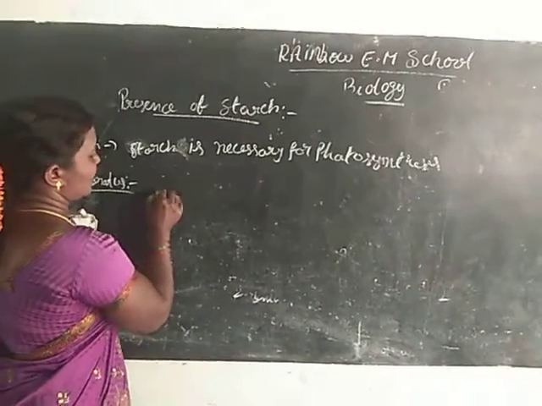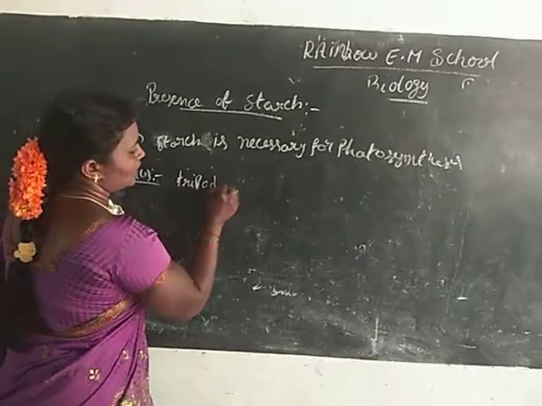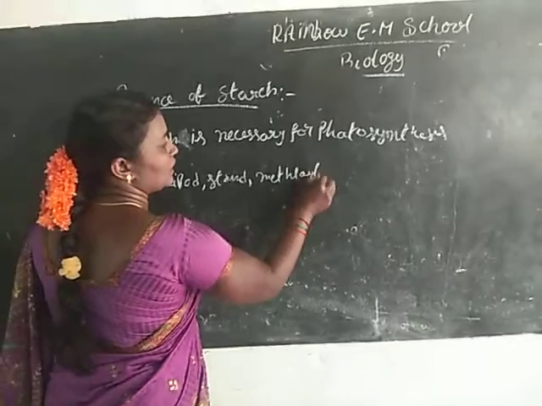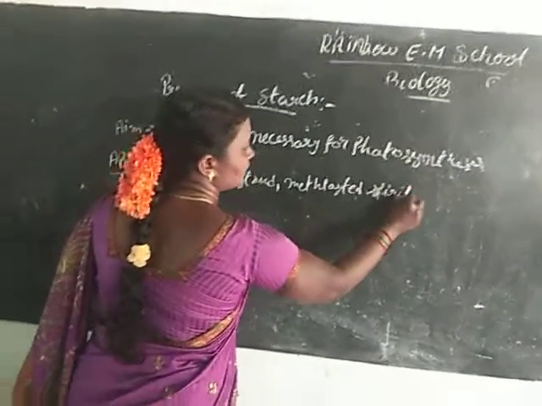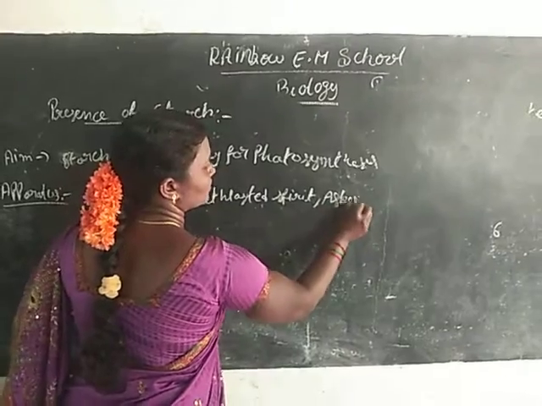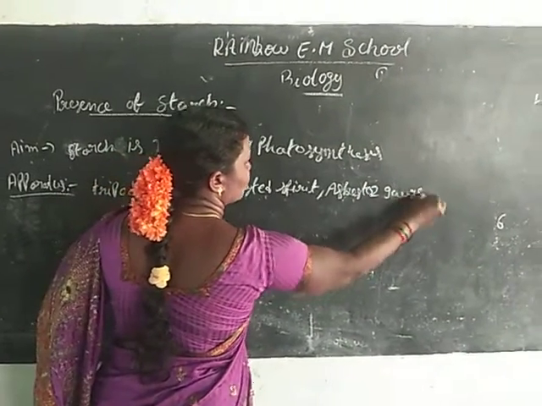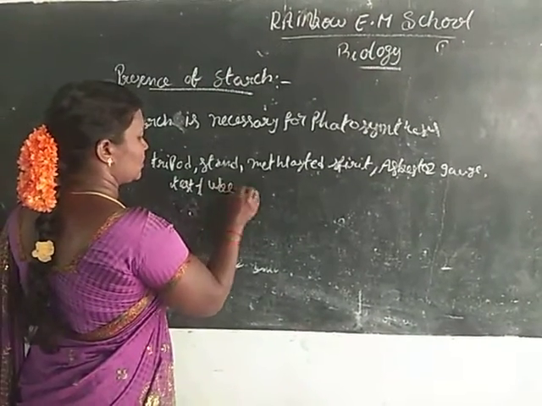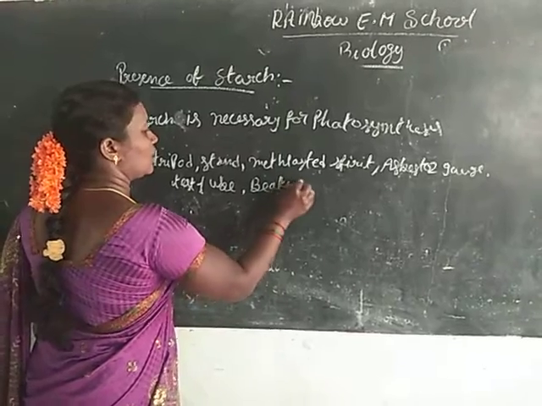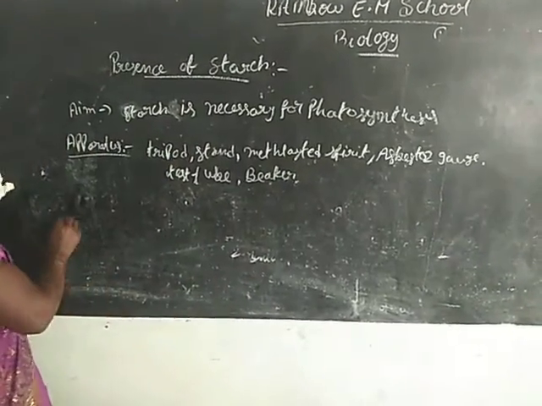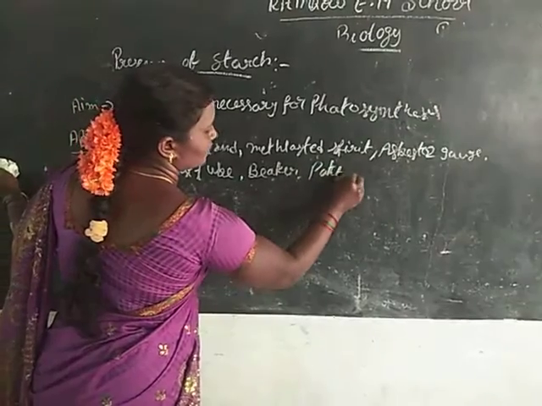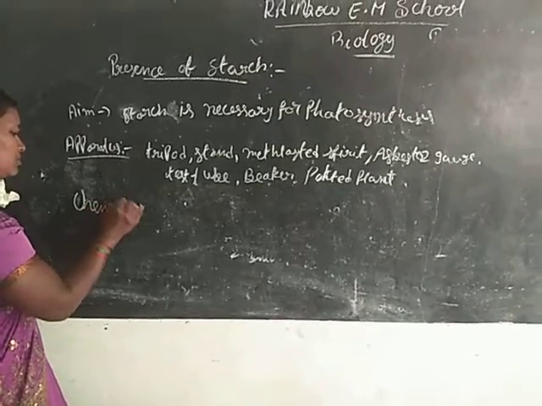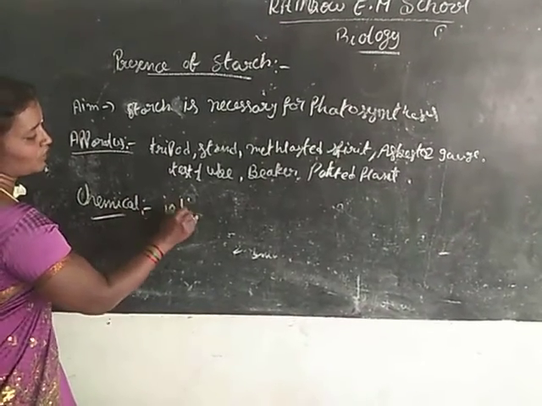Okay, first of all you take a tripod stand, methylated spirit, asbestos gauze, test tube, beaker, potted plant, and chemicals: iodine solution.